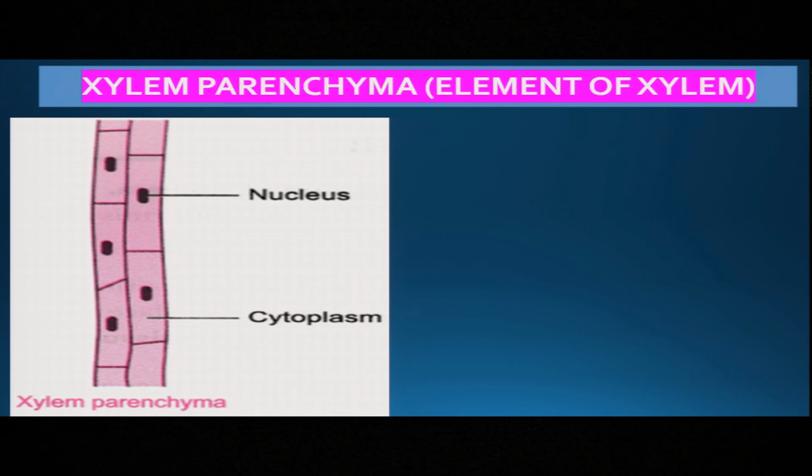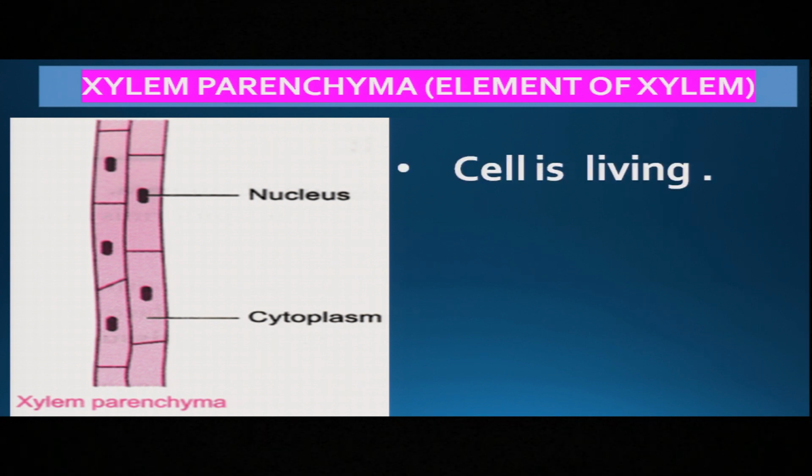Actually, there are some parenchymatous tissues which are associated with the xylem. Those are called xylem parenchyma. And those cells are living. It is clearly seen from the picture that they have nucleus and cytoplasm. So, definitely the cells are living.